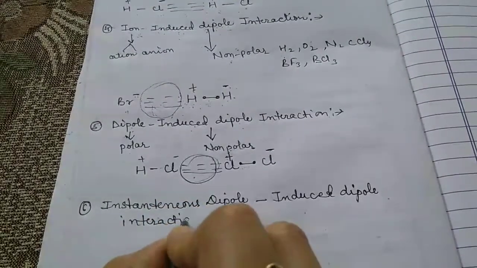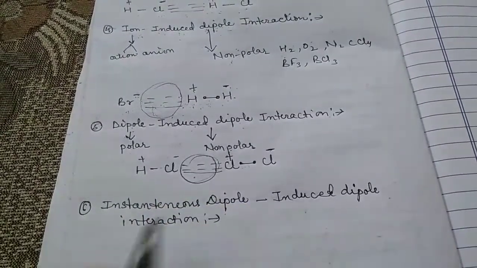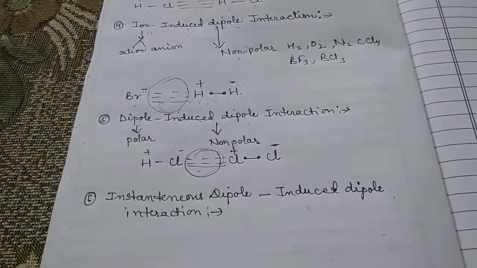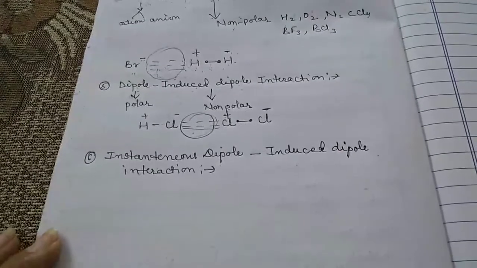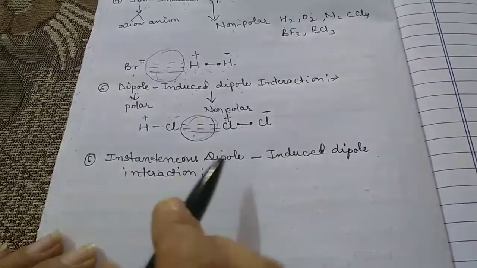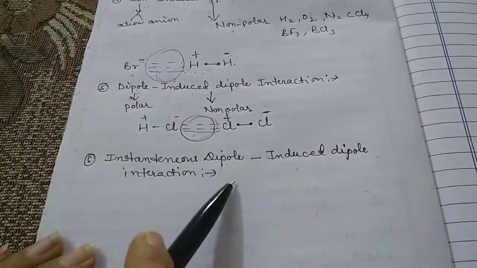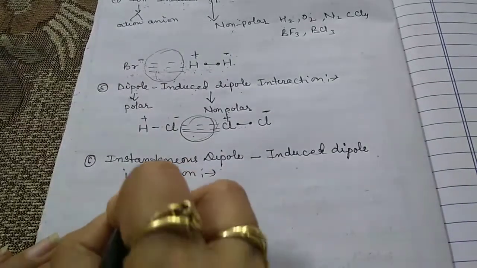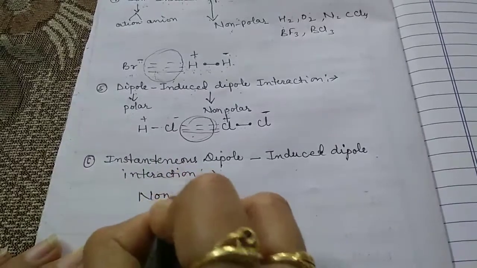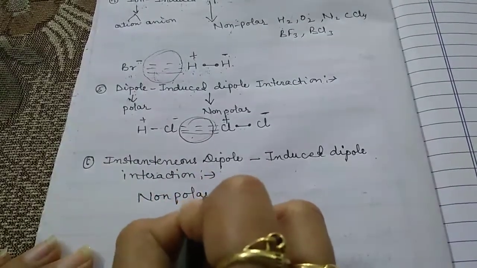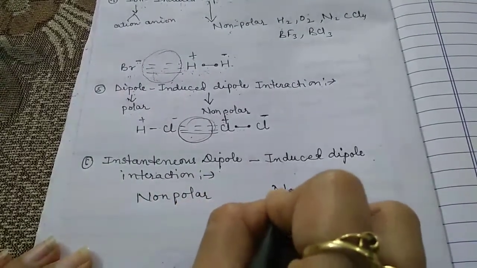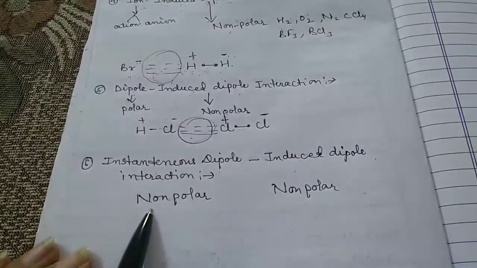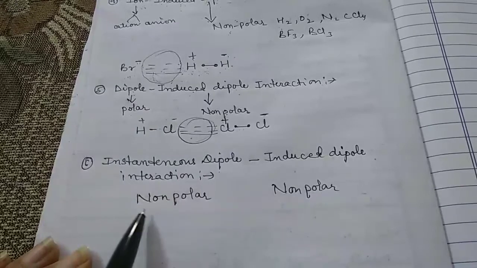This is instantaneous dipole induced dipole interaction. Now again it is a force of attraction, but this is between a non-polar molecule and a non-polar molecule. This is the interaction between the non-polar and the non-polar molecule.